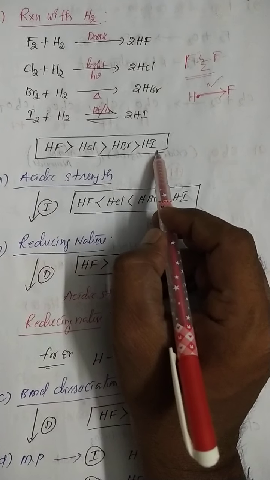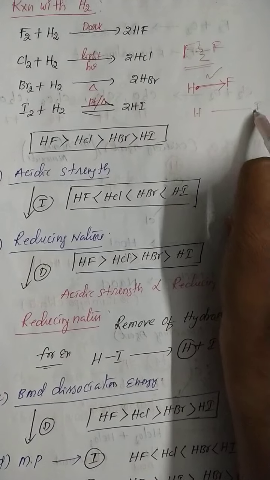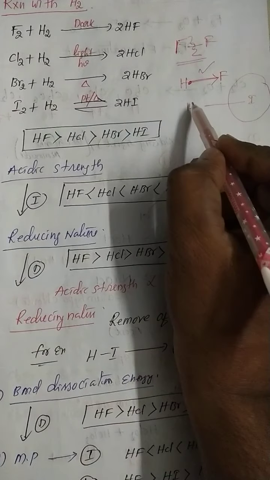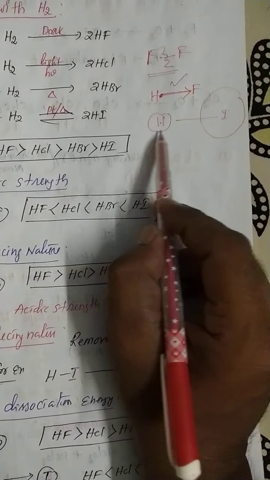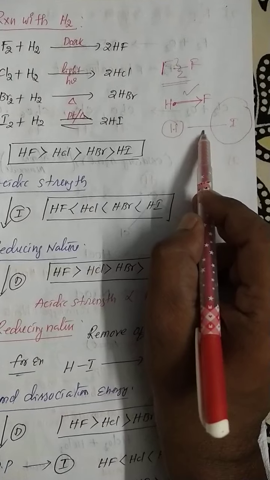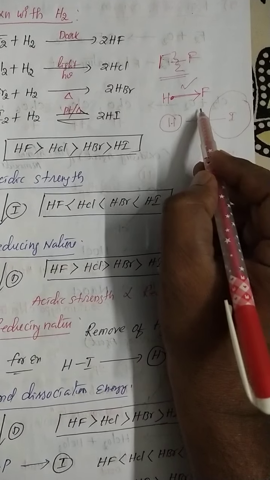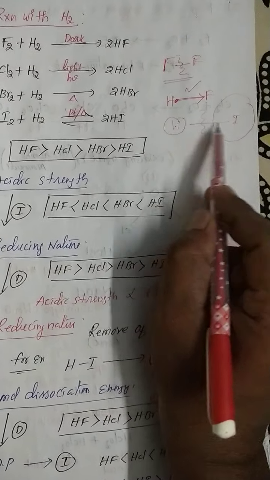Next, HI is the least stable compound. Why is HI the least stable compound? Iodine is a big atom. Hydrogen is a small atom. So here the polarization power is very weak. That's why the hydrogen iodide bond is a very weak bond. Hydrogen can easily be separated from hydrogen iodide.